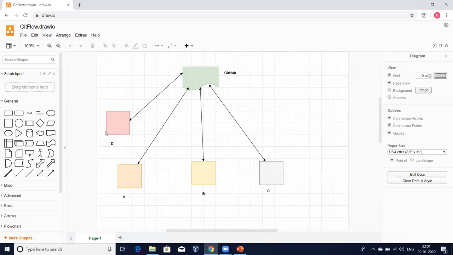I have 4 developers. 2 of them are backend developers. One is a UI developer and the other one is a database developer. So these 2 people start writing the backend code, whereas this person has started writing UI code. Now the person called A has created a file, written his backend code and kept it in his laptop. Likewise, everyone will create their own files and keep them in their local machines.